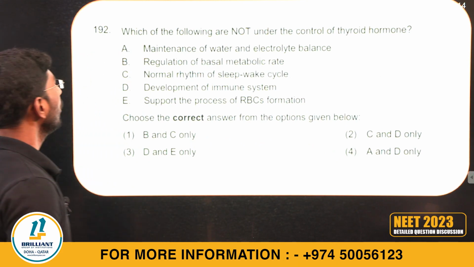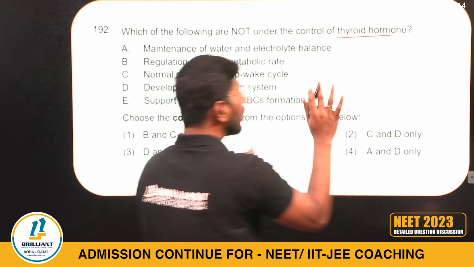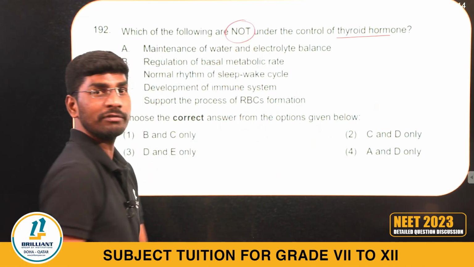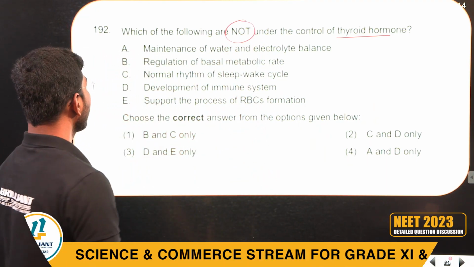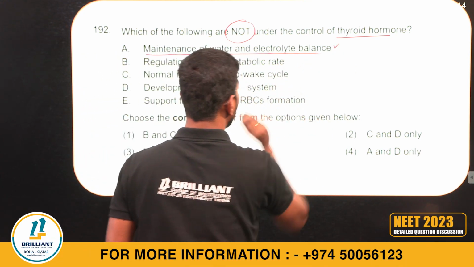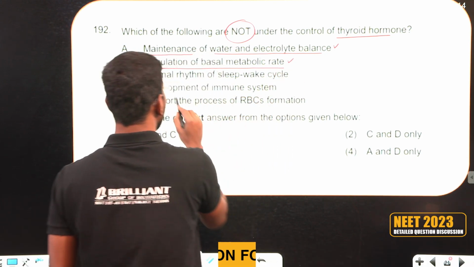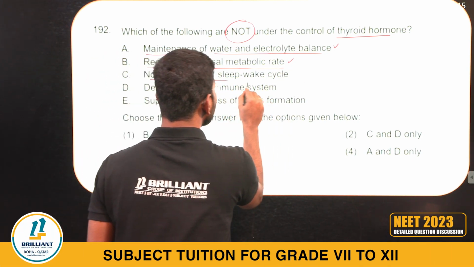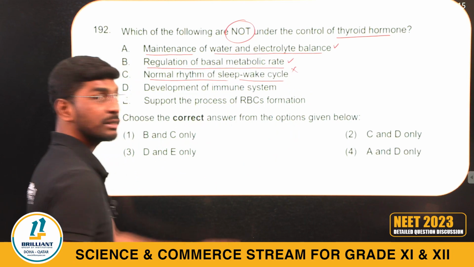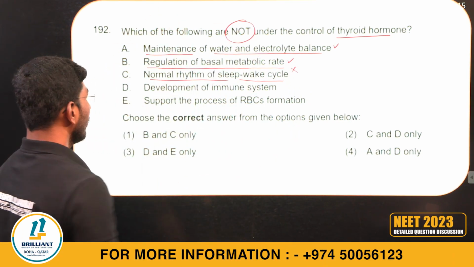192. Which of the following are not under the control of the thyroid? Not under the control of the thyroid hormone thyroxine. Maintenance of water and electrolyte balance, okay. Regulation of basal metabolic rate, okay. Normal rhythm of sleep and wake-up, no, it is melatonin and the pineal gland.